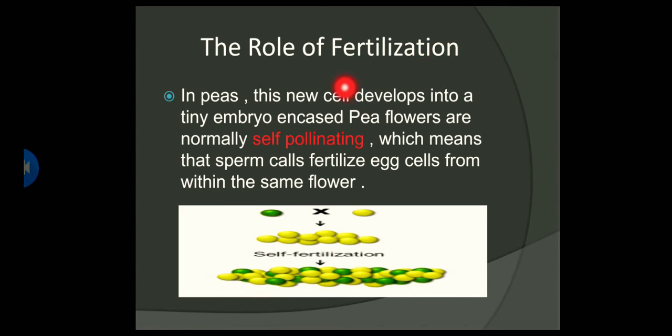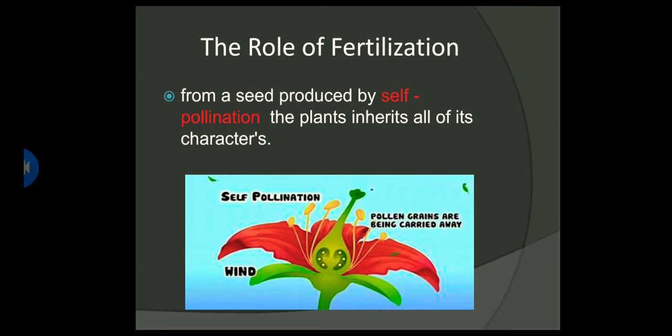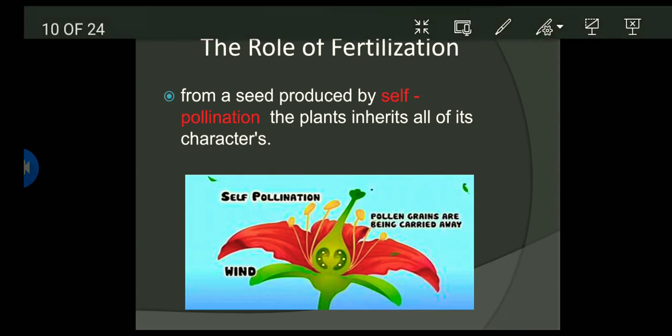Now, in pea plants, we have two types of fertilization. The first one is called self-pollination. Self-pollination means I have one flower, just one flower. And in this one flower, I have the sperm and egg. So this is the source of sperm, and here we have the egg.